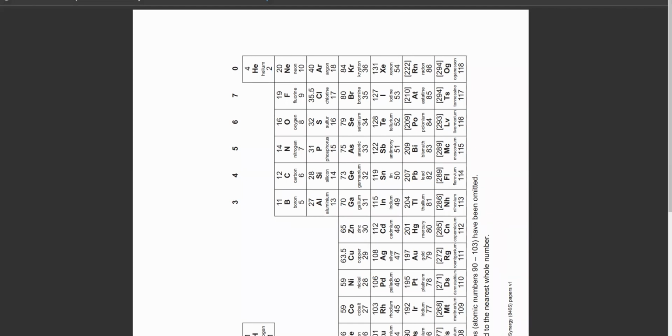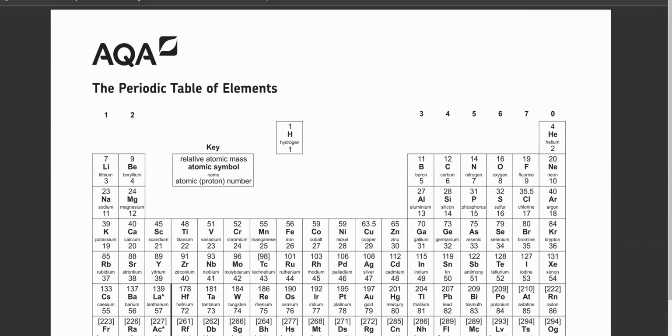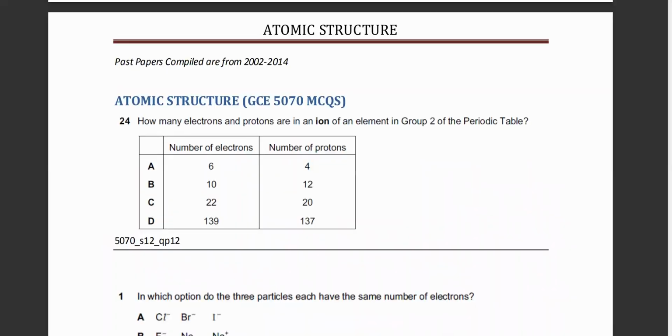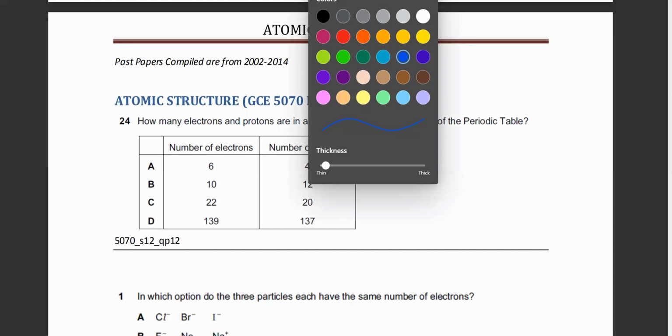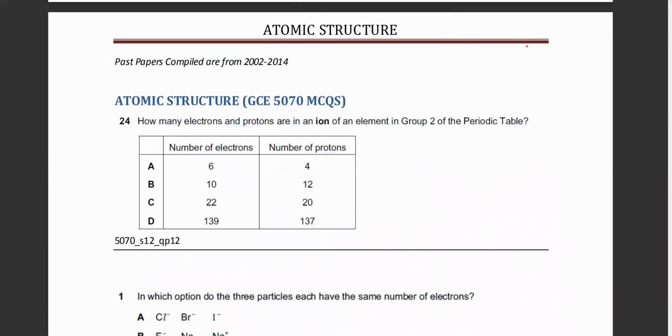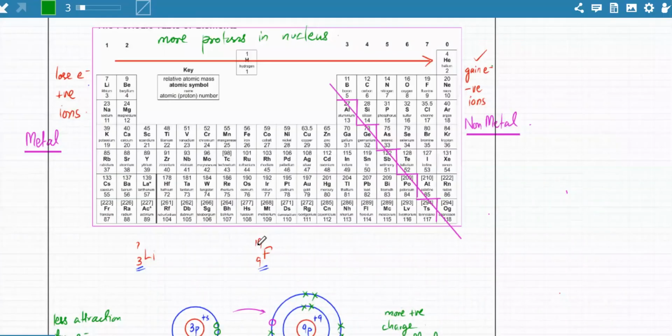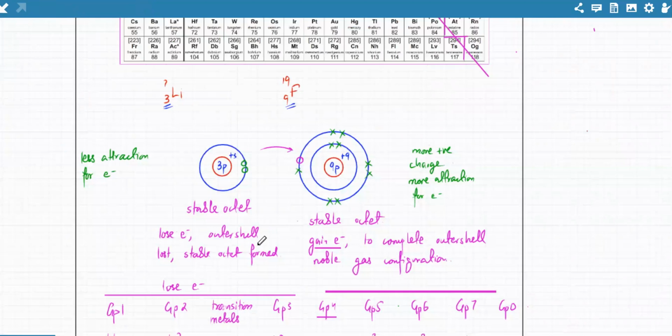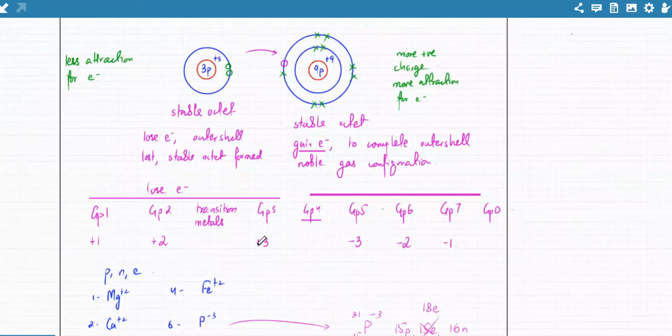And let me rotate this. Okay, so here's my periodic table. And let's start with these MCQs. Starting with the first one, it is talking about how many electrons and protons are in an ion of an element. So he's talking about an ion of an element in group 2 of the periodic table. The first thing is, what is the charge on group 2? We did discuss what the charge on group 2 is.